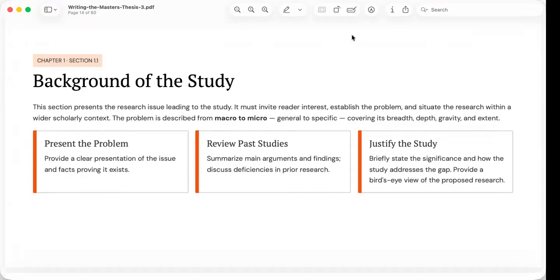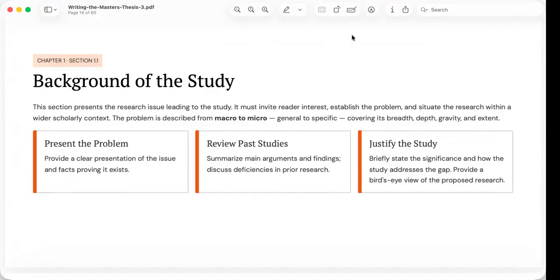Let's dissect these section by section. The background of the study introduces readers to the research problem. Its purpose is not simply to provide information. It is to persuade readers that the problem is in fact important, real, and worthy of investigation.